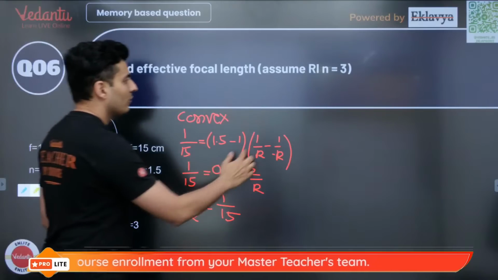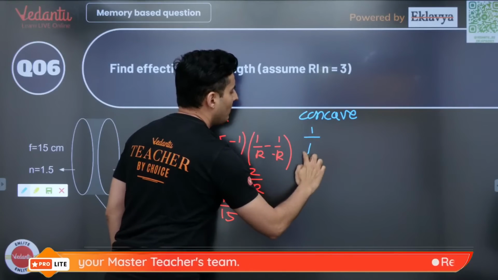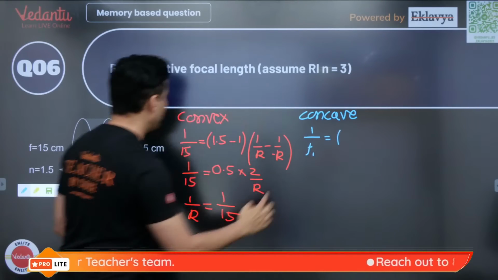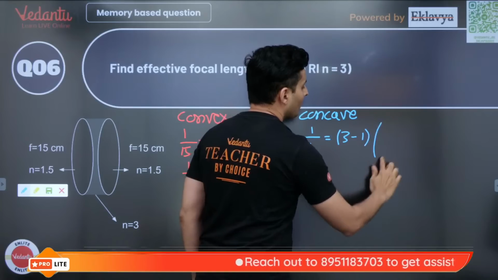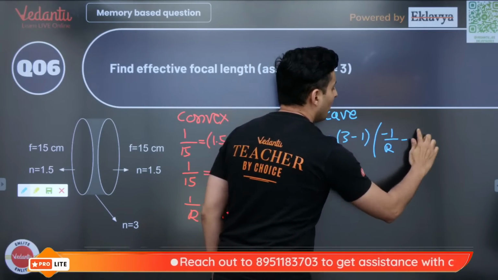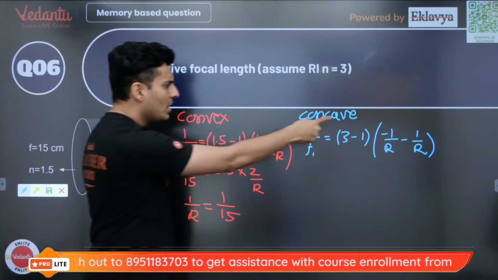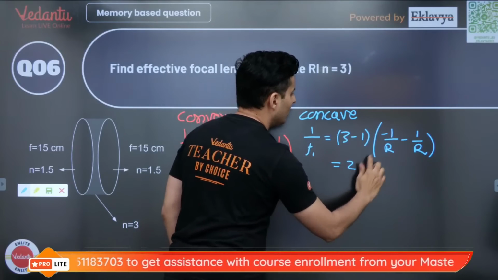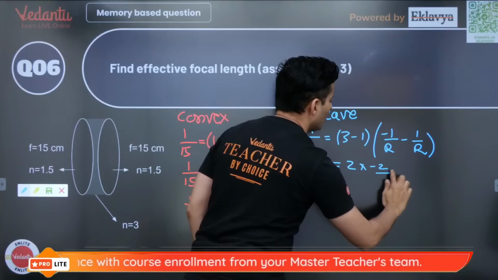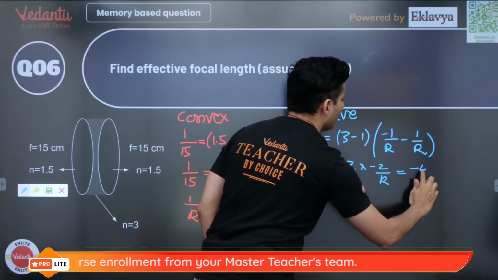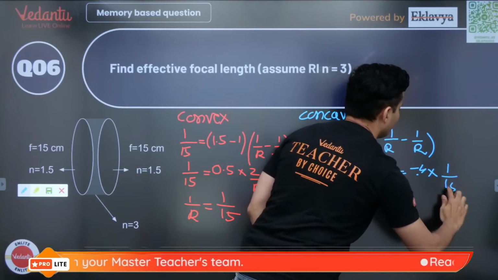Similarly for the concave lens, 1 by its focal length will be, with refractive index 3, 3 minus 1 into minus 1 by r minus 1 by r. The focal length of a concave lens is negative, hence the sign convention. This will be 2 into minus 2 by r, which is minus 4 into 1 by r, which is 15, so this will become minus 4 by 15.